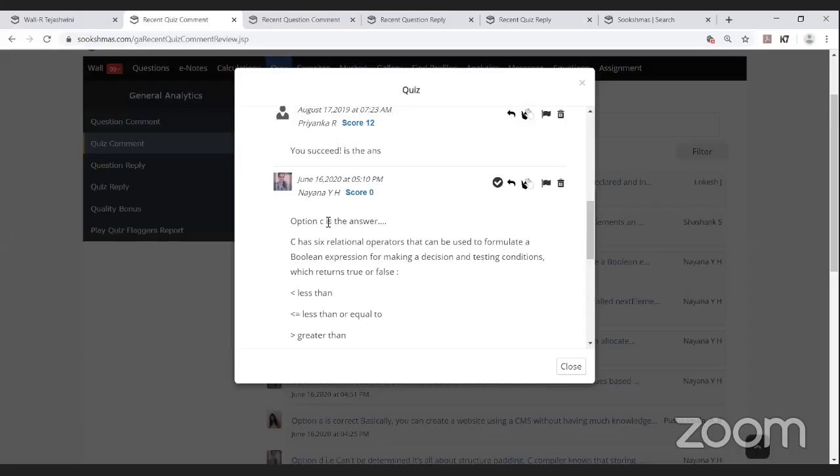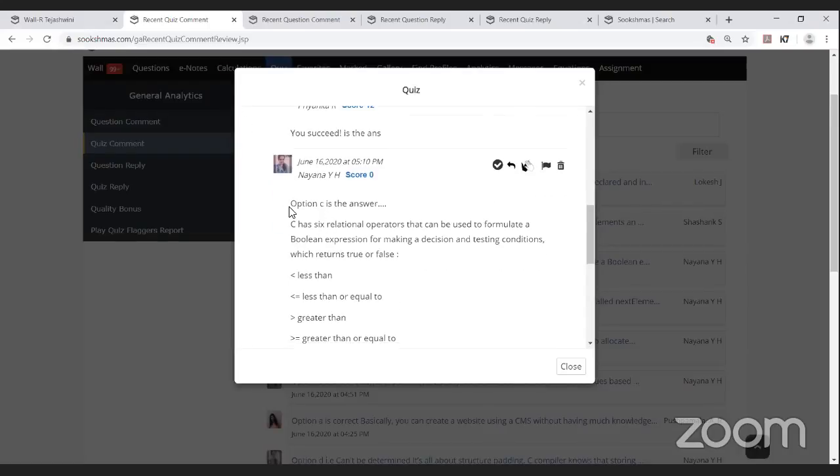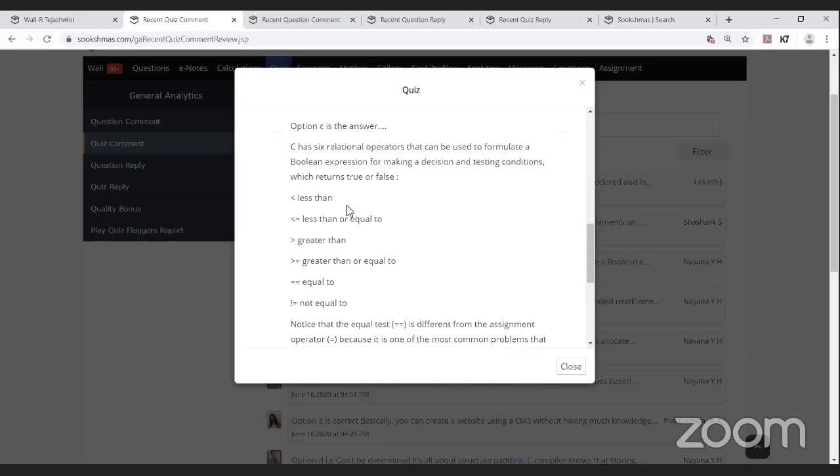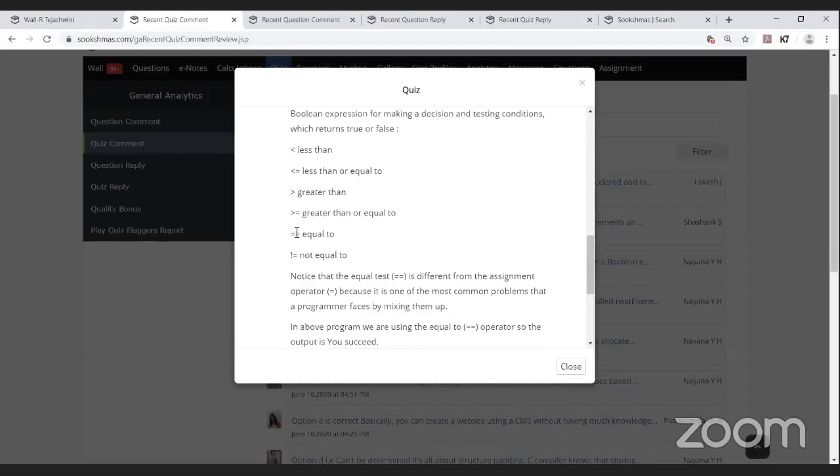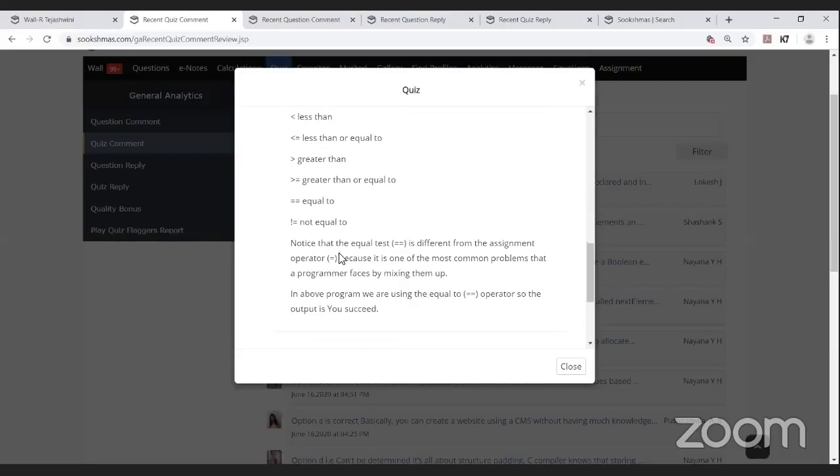Yes, Naina YH. Coming to the recent comment by Naina, she has said option C is the correct answer, that is, You succeed will be printed. C has six relational operators that can be used to formulate a Boolean expression for making a decision and testing a condition, which returns true or false. This symbol indicates less than, this one less than or equal to, this is greater than, this is greater than or equal to, this is equal to, and this is not equal to. Notice that the equality operator is different from the assignment operator. Double equals is different from single equals, because mixing them up is one of the most common problems a programmer faces.